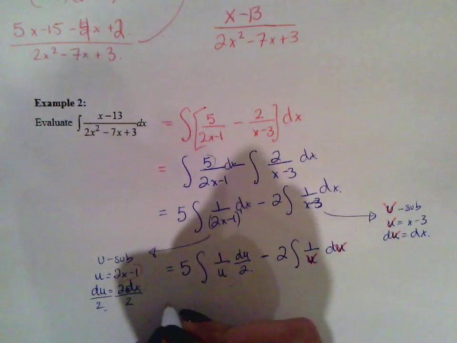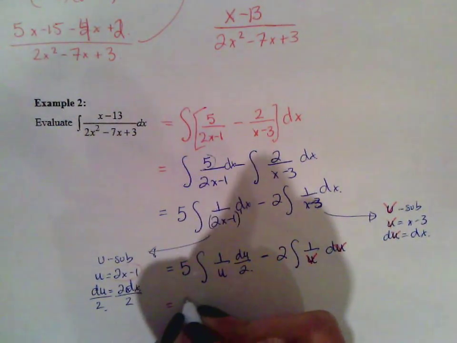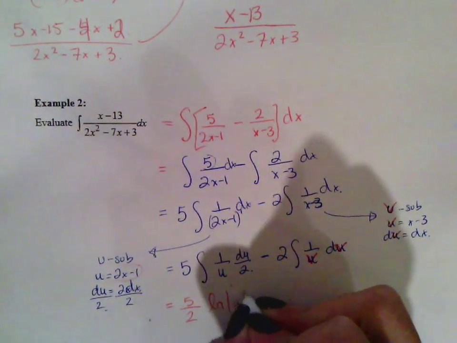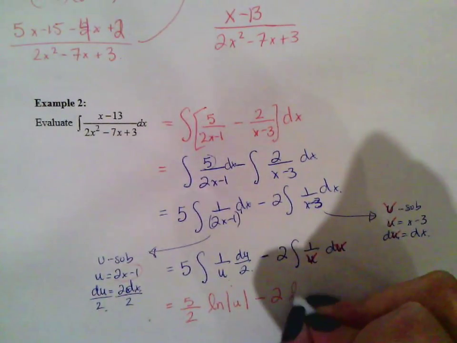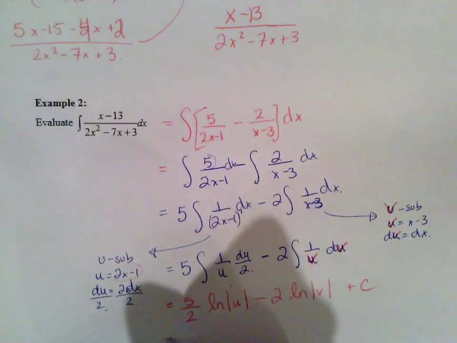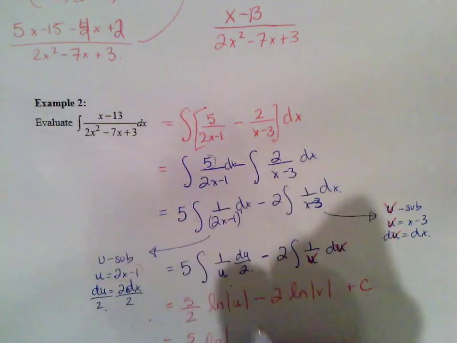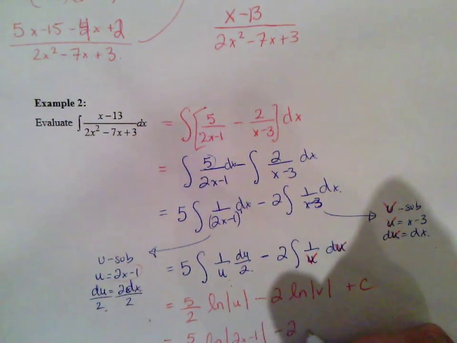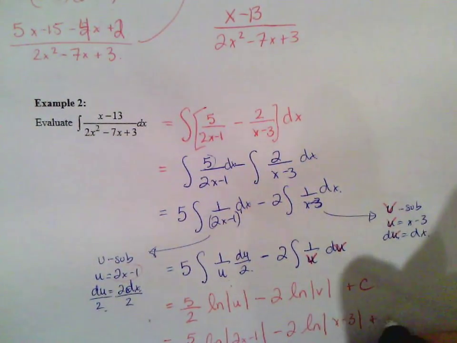So now we continue integrating, so we get 5, pull out the 1/2, so this is 5/2, and what's the integral of 1 over u? Ln of the absolute value of u, minus 2, the integral of 1 over v is ln of the absolute value of v, don't forget the plus c. And now we just plug in. What's our u? It was 2x minus 1. And what's our v? It was x minus 3, plus c.